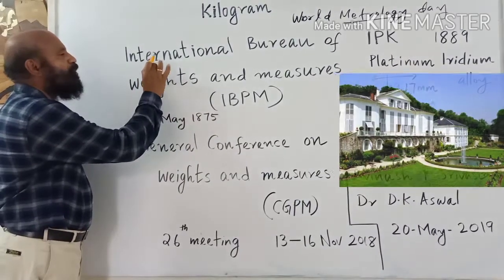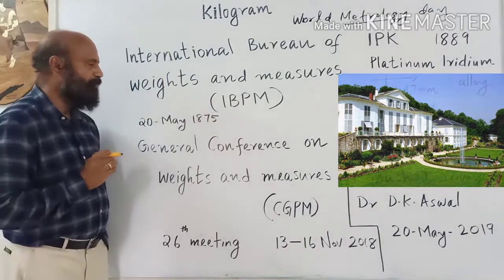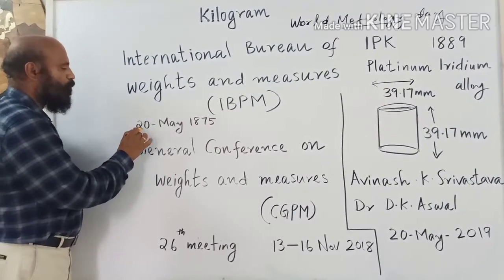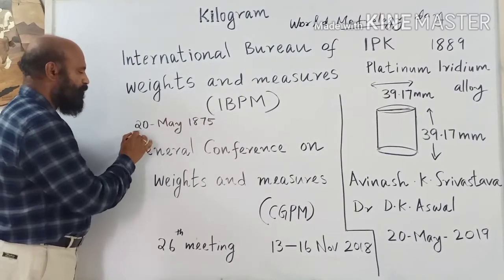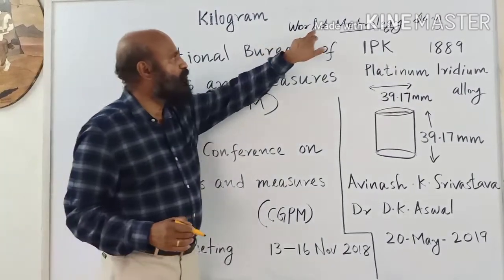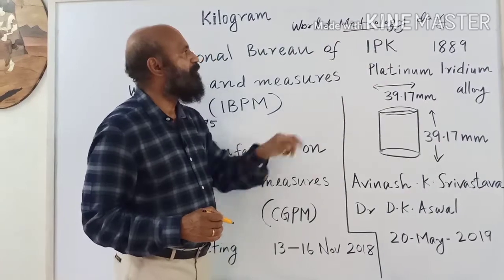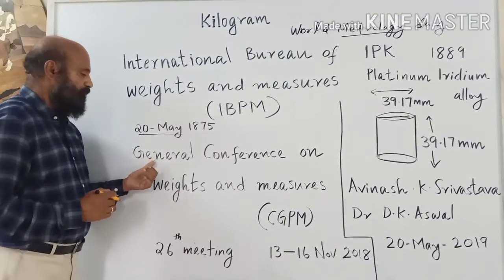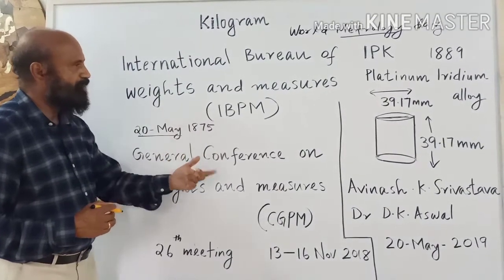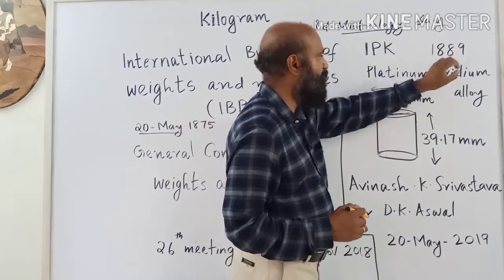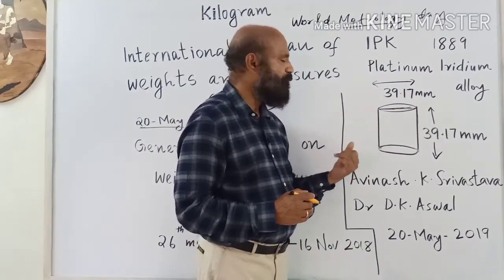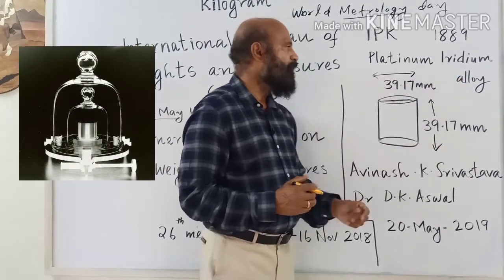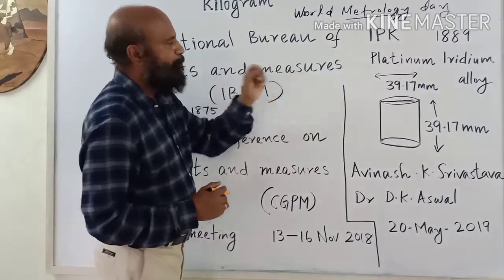Now, International Bureau of Weights and Measures was set up by a treaty known as Meter Convention Treaty, signed on 20th May 1875. This 20th May is known as World Metrology Day. Metrology means science of measurements. There was a General Conference on Weights and Measures held in 1889. In that meeting it was agreed 1 kilogram is the mass of a cylinder of platinum iridium alloy kept at the International Bureau of Weights and Measures.